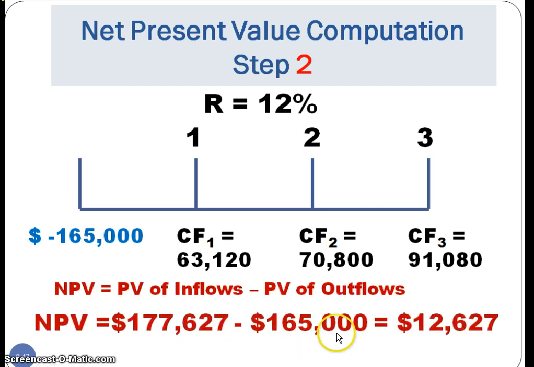Then we subtract our initial investment, and that gives us $12,627, a positive number. So if we were using the net present value method, this would say we would do this project because it generates positive cash flow for our business.